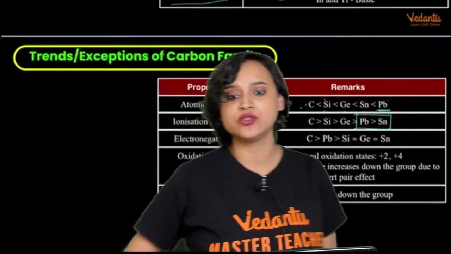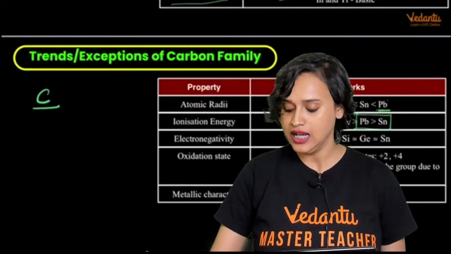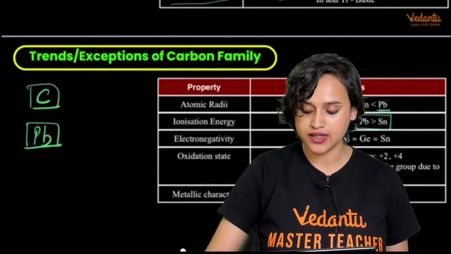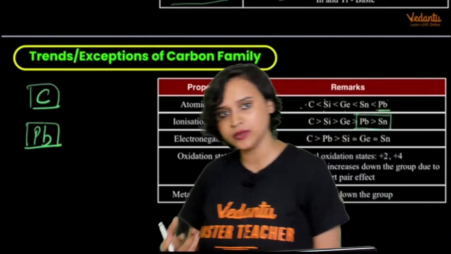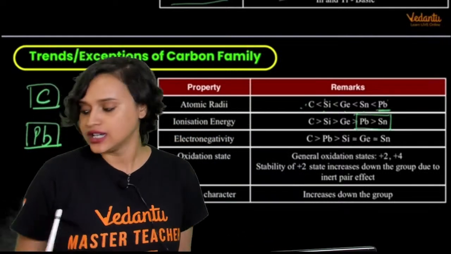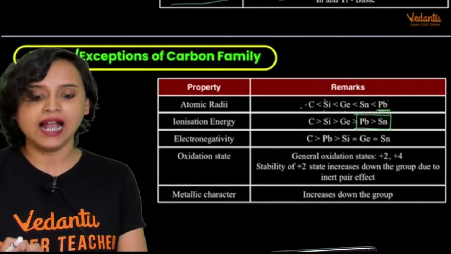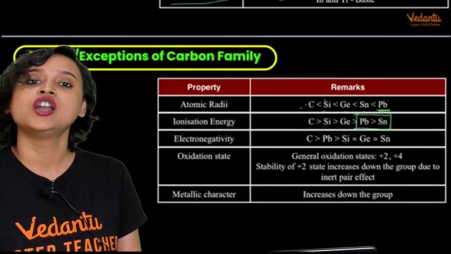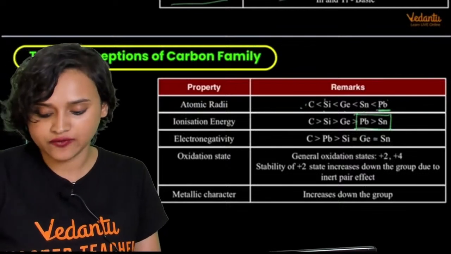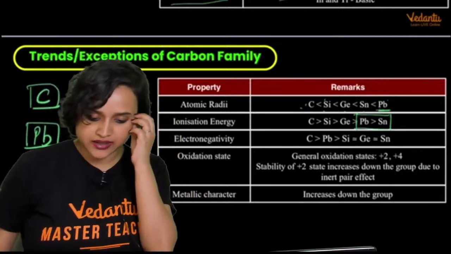And let me also tell you that in this group, most of the exceptions are shown by carbon and lead. You will only find exceptions in the case of carbon and lead. Carbon, because of its anomalous properties, that means because it is the smallest atom in the whole group, is going to behave a little weirdly. And lead also shows a lot of exceptions, all because of the poor shielding effect of f orbitals, which are just below these elements, right?